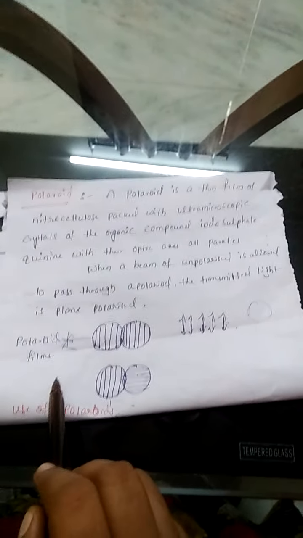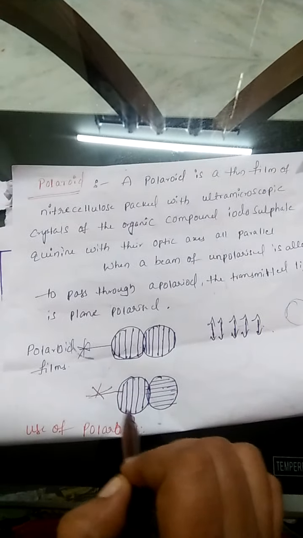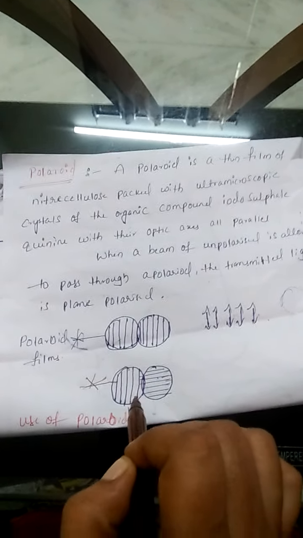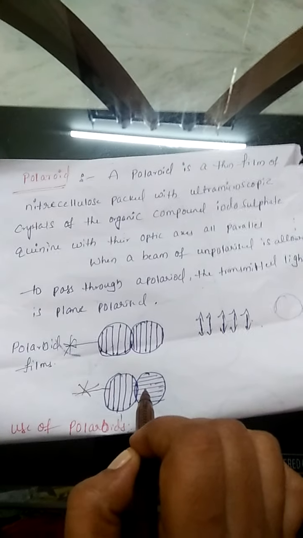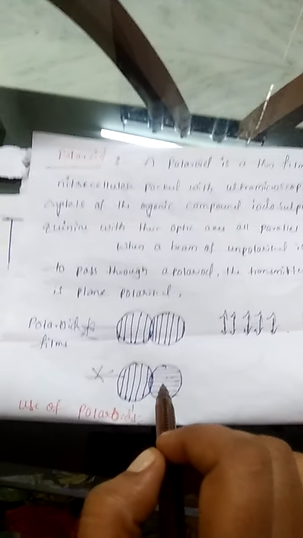In the second case, suppose unpolarized light is incident on this Polaroid, it is converted to plane polarized light, and again it passes through a perpendicular Polaroid.